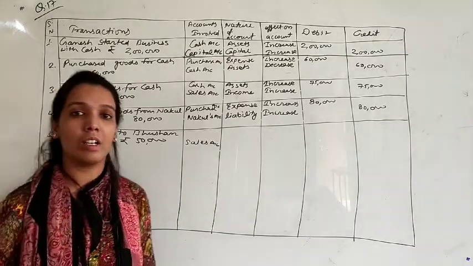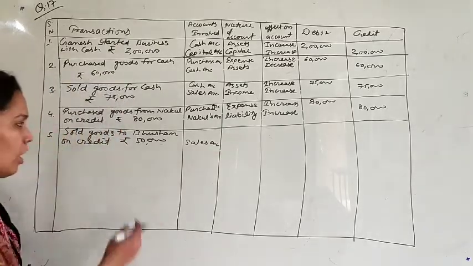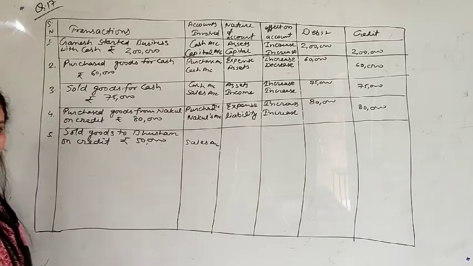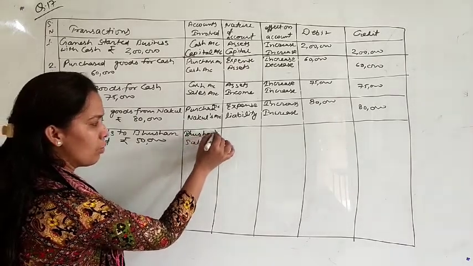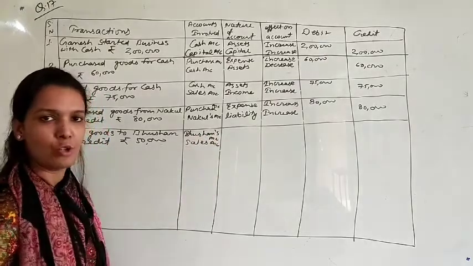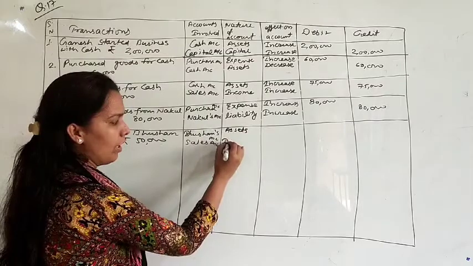As I told you, the debtor and creditor will come into effect when your transaction will be on credit basis. So here also you are selling goods on credit, so debtor account will be in effect, that is Bhushan's account. Bhushan is your debtor, means assets, and sales is your income.